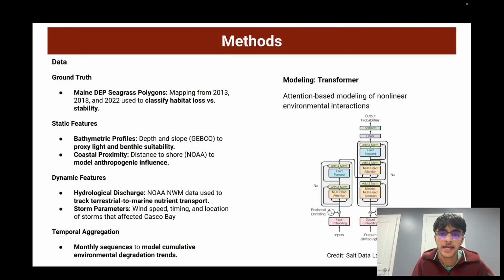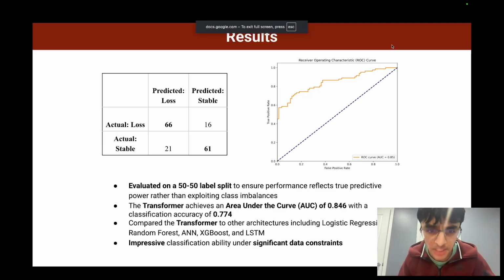To use this data and build a predictive framework, I utilized a transformer architecture, chosen because of its multi-head self-attention mechanism. This mechanism dynamically weighs specific environmental timestamps in the time series data that had a huge impact on seagrass loss or no loss. Now, moving on to results.